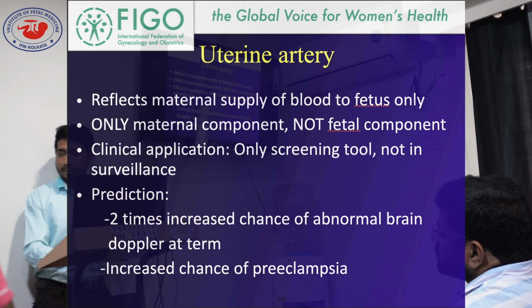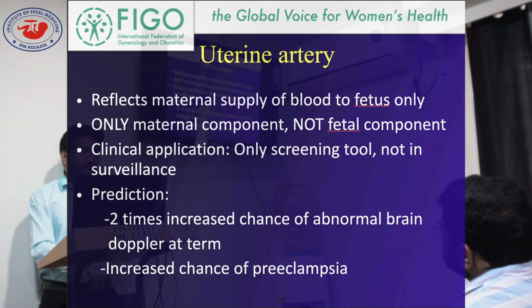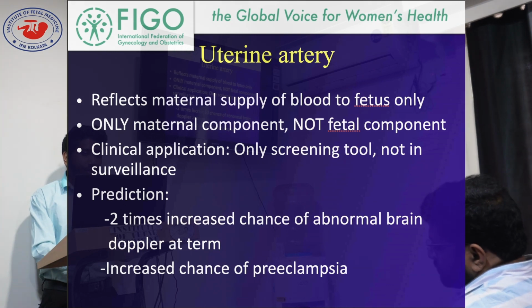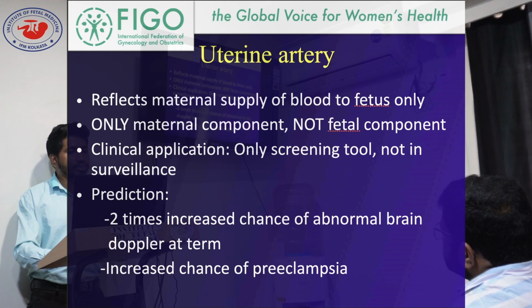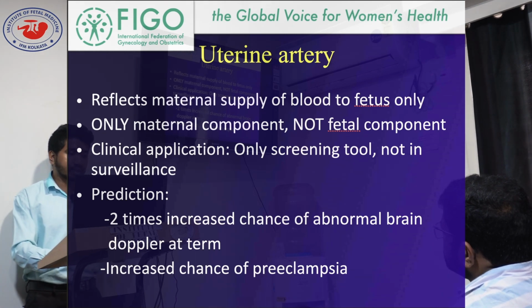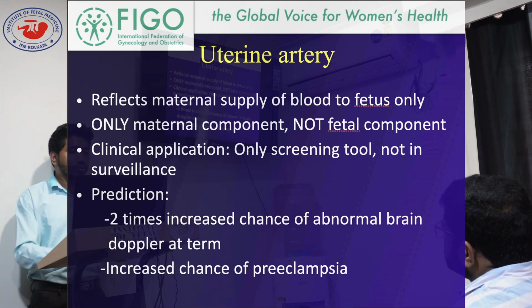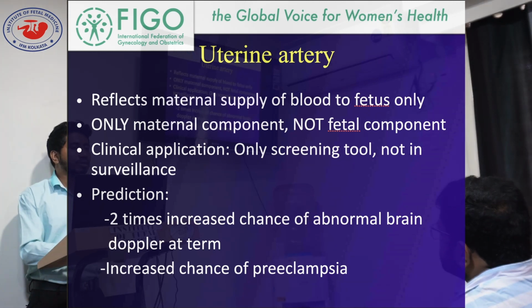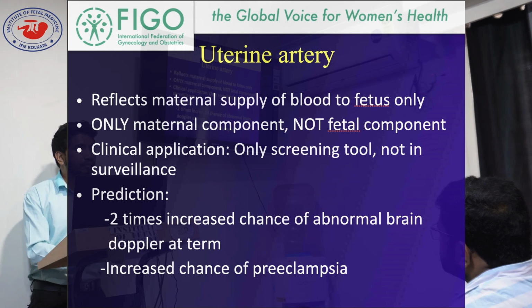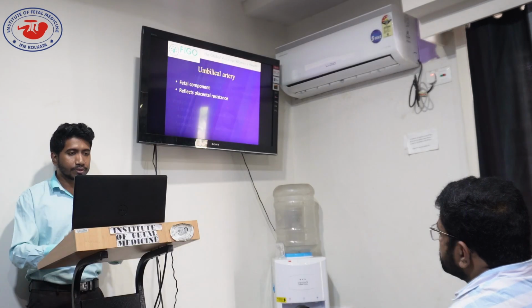And prediction is like this: if we find any uterine artery PI more than 95th centile, we can predict that there is a 2 times increased chance of abnormal fetal brain Doppler at term, as well as increased chance of preeclampsia. This is the only utility of uterine artery, only prediction, but no surveillance throughout the pregnancy. And this reflects only the maternal component, not the fetal component.